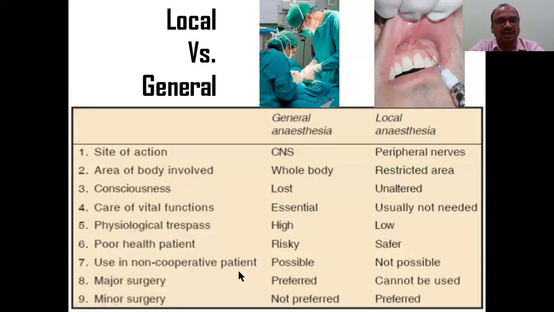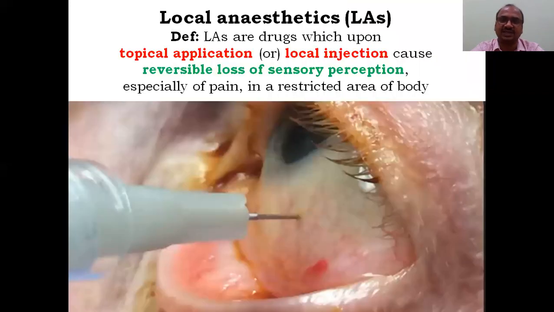And in a non-cooperative patient, it is not possible. Cooperation, patient cooperation is needed. Okay. And major surgery is preferred here. These are preferred in major surgery. For minor surgery, these are preferred. Like that, you can remember local anesthetics versus general anesthetics.